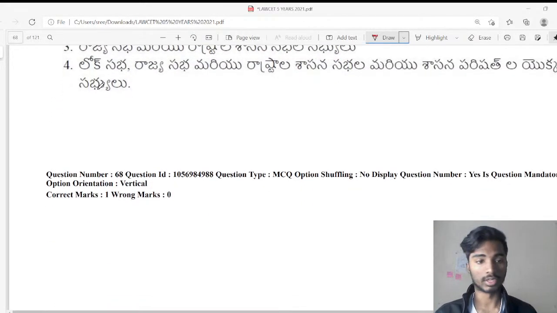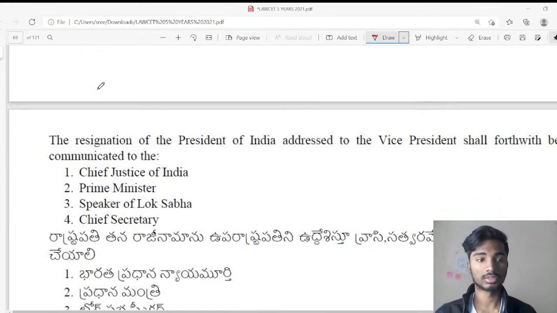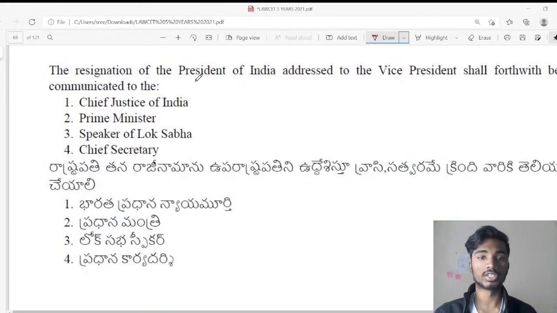Very good, Vivek. Next question. Question number 68. The resignation of the President of India addressed to the Vice President shall forthwith be communicated to.